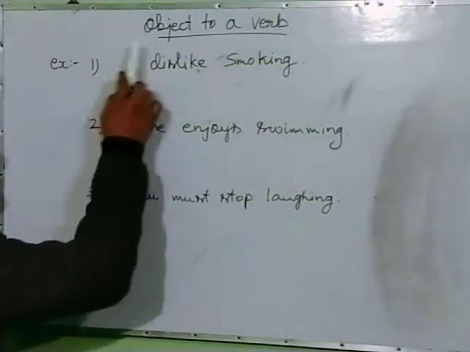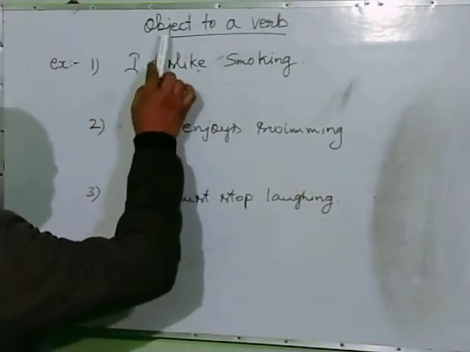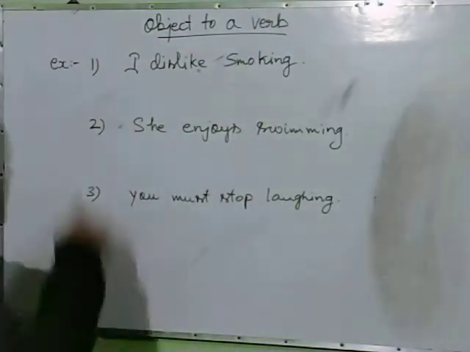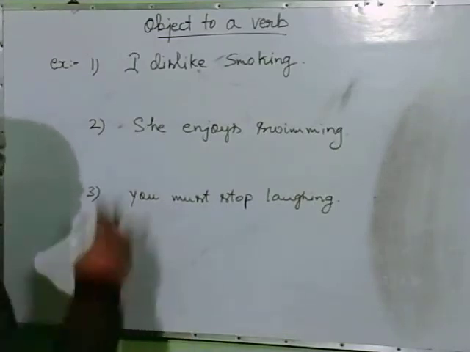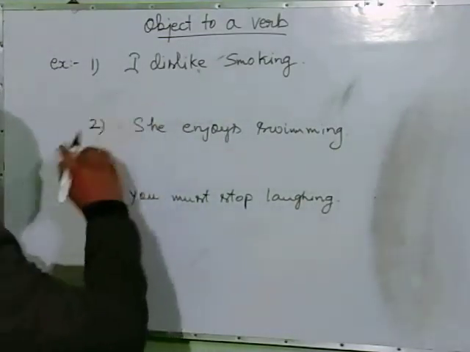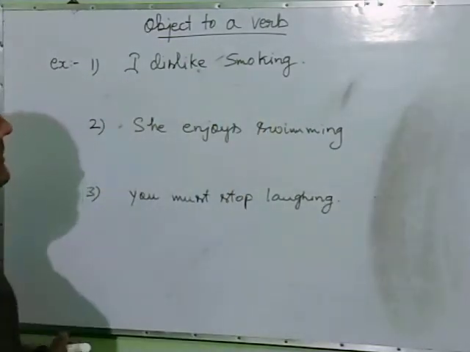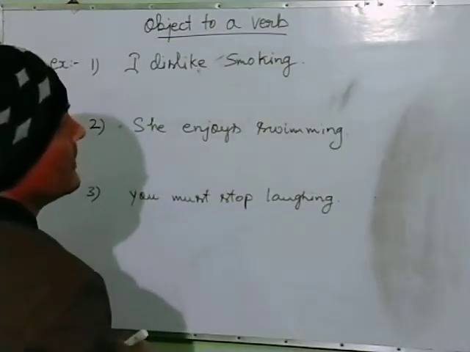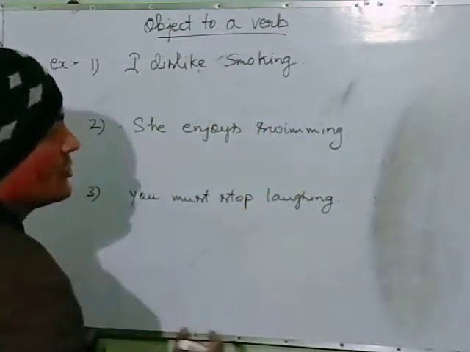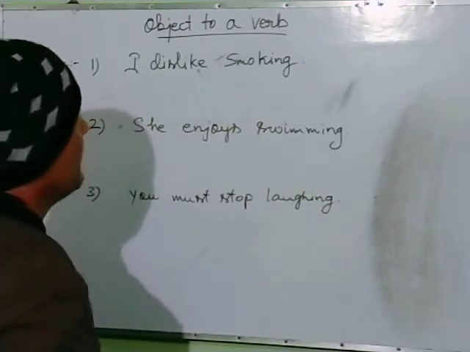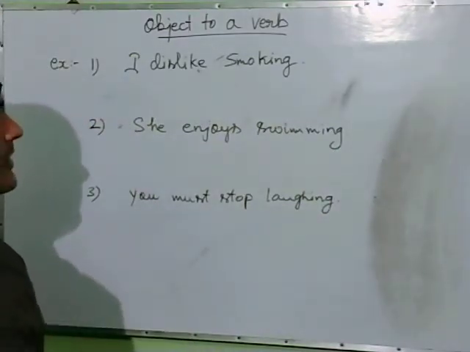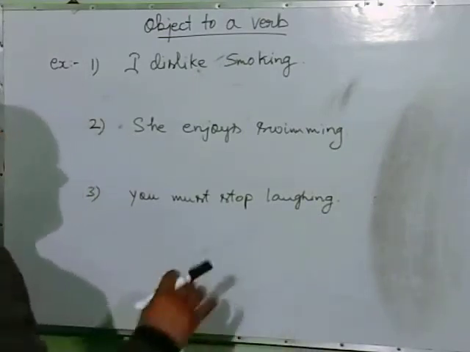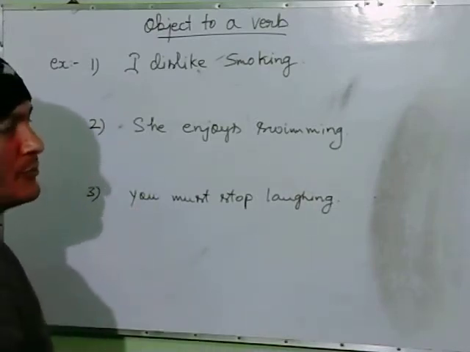Now we have another form of gerunds, that is, object to a verb. Let us understand through some examples. I dislike smoking. If there is a verb in ing form, surely it is a gerund, no? But we have to understand, if it is a gerund, what type of role is it playing in a sentence. That is also very important.